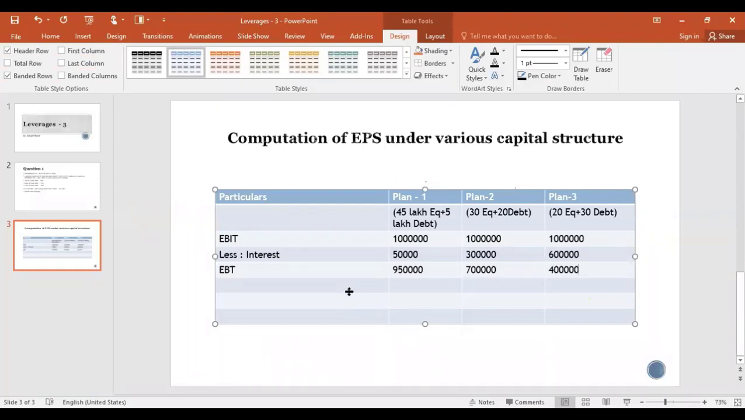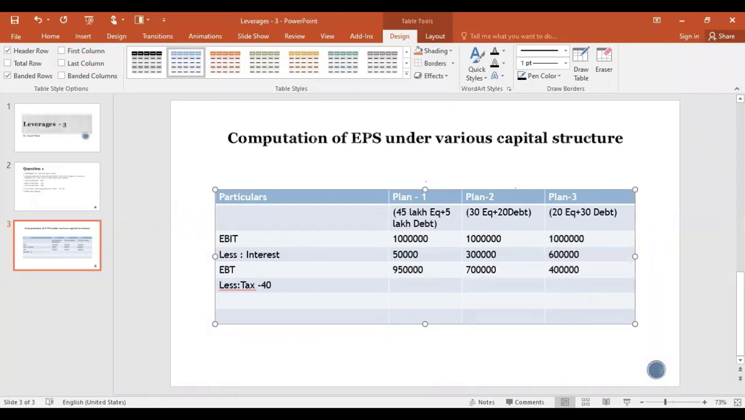Now what are we going to do? Less interest, then tax. Sometimes I will come to this again, because first I wanted to solve some simple problems. Sometimes a company's capital structure might have equity, preference shares, and debentures. Then it will change. But presently we don't have any preference shares. So tax at what rate have they told? Tax is 40%.